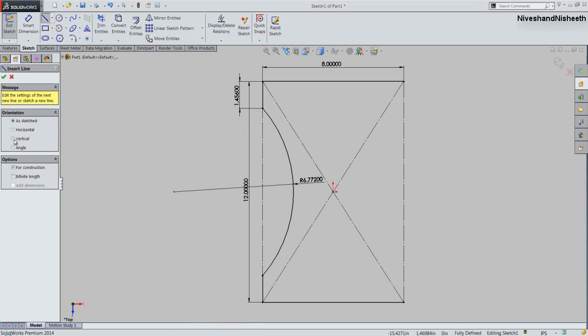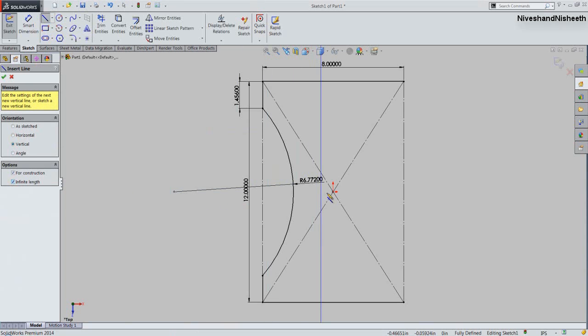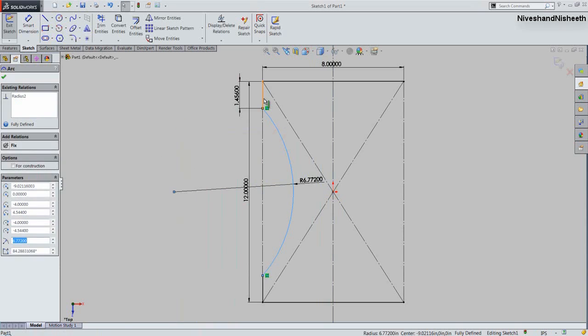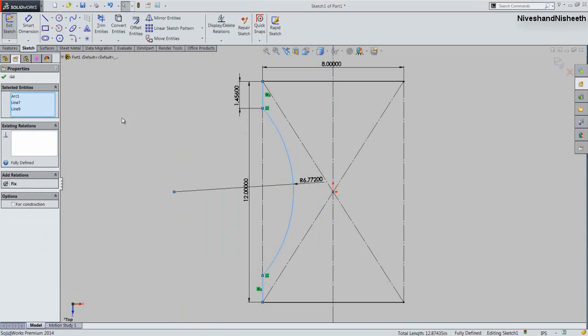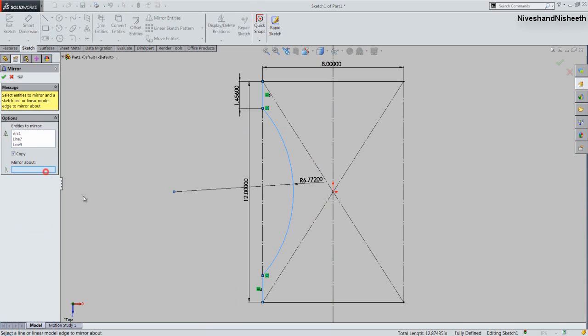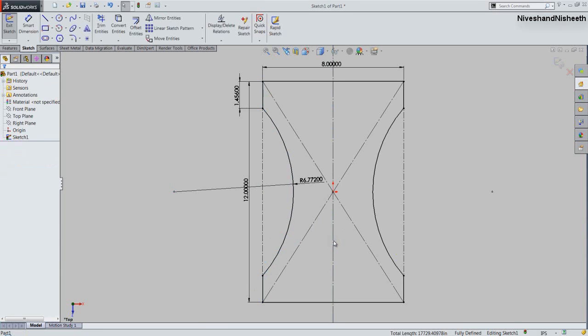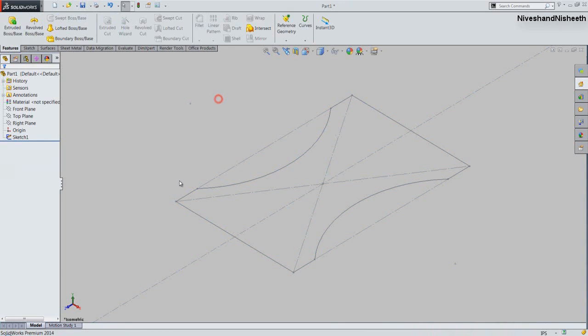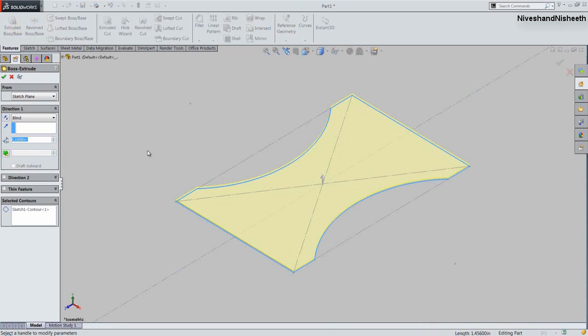We will draw a center construction line from the part origin, and create a mirror of these two lines and arc over the opposite side by selecting the center line. Okay, alright, finish the sketch. Rotate the model in isometric view. Now select the sketch line and activate the Extruded Boss Base command. Fix the depth value 2 inches and click OK.